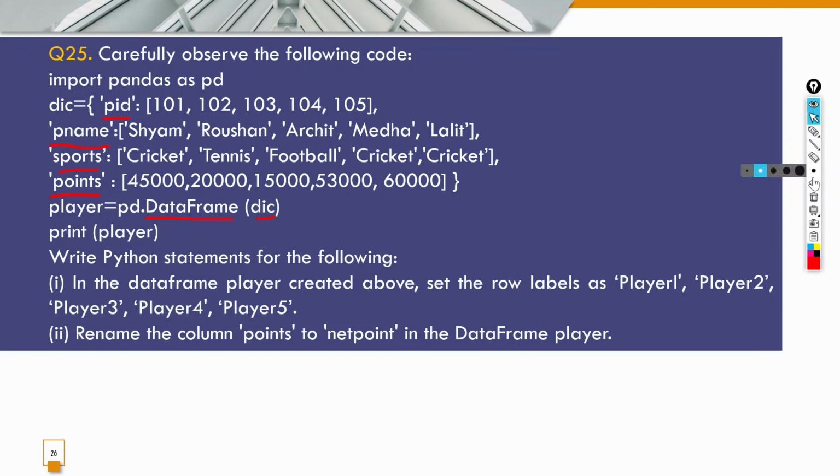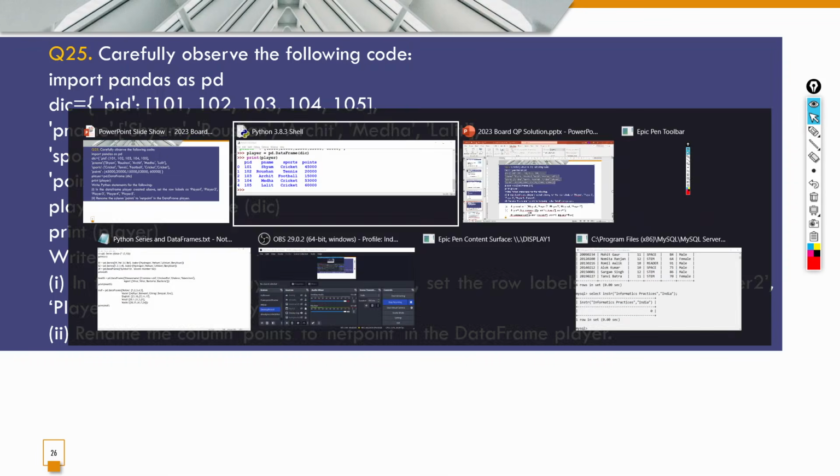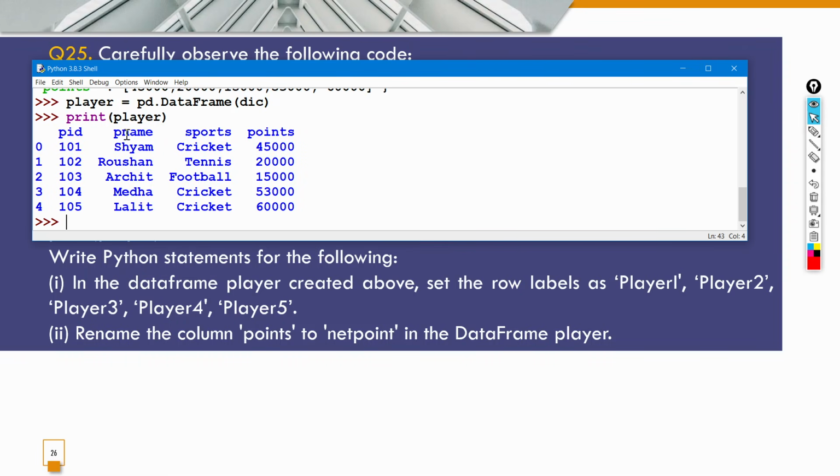Okay, so I have created the data frame. Now here you can see the data frame. So we have 4 columns: PID, PName, sports and points.